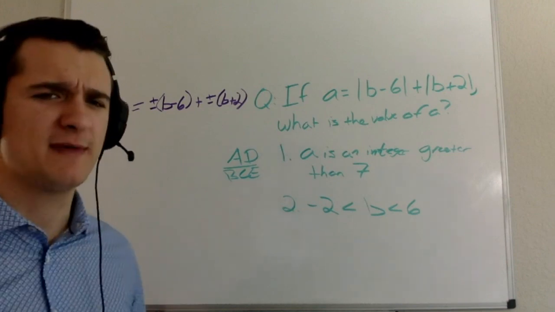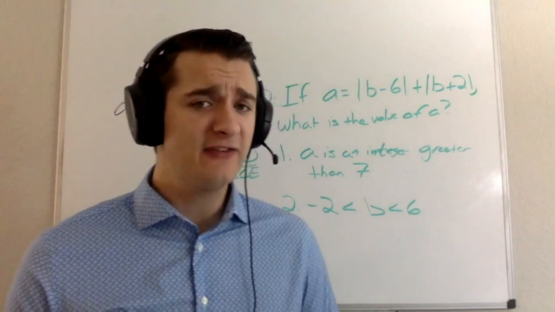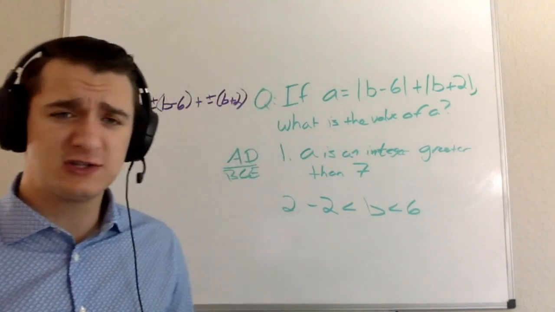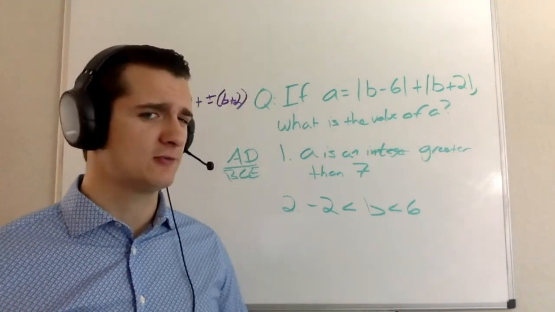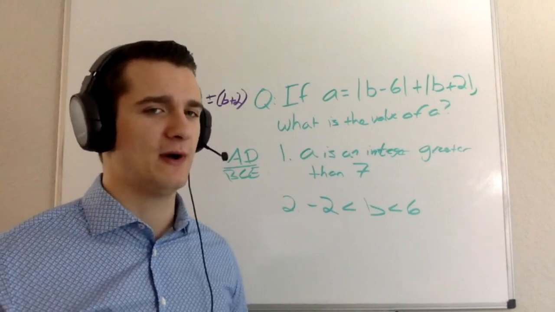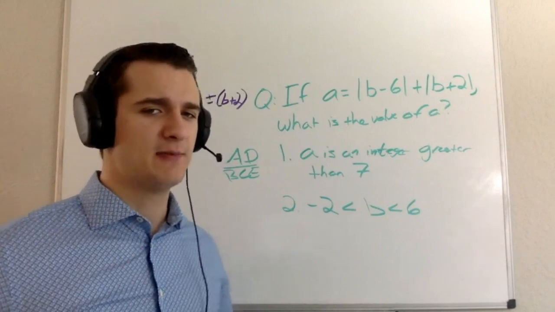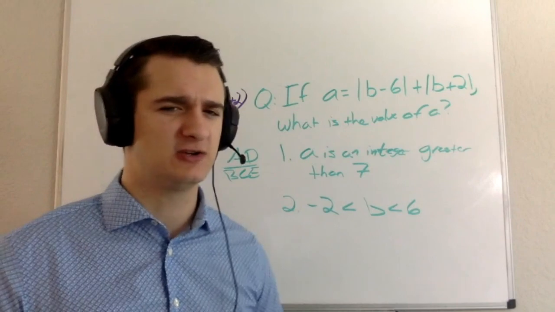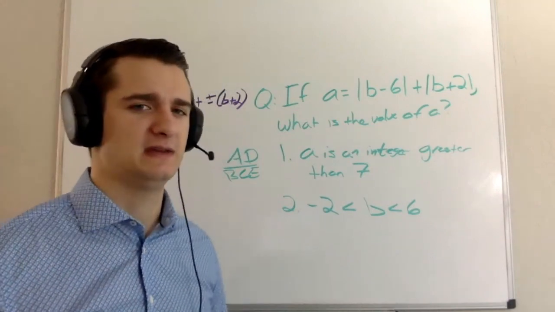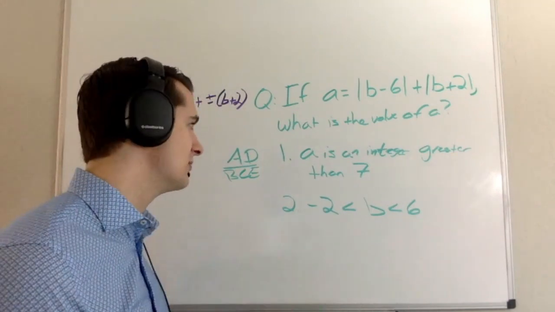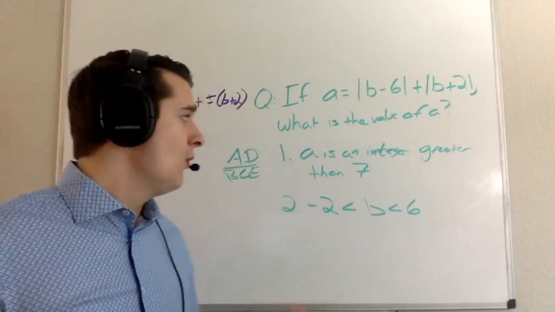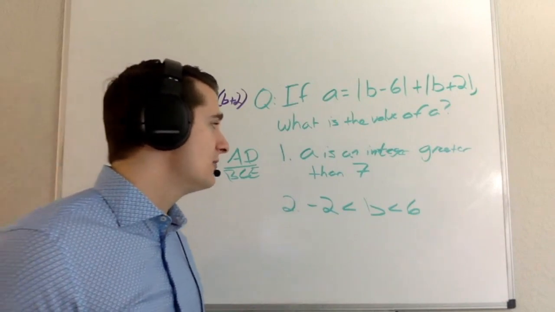That doesn't seem off the bat to help me, right? I have a couple options though. I could start to test cases, but if I test the wrong cases here, and we'll get into why in just a second, I'm going to repeatedly get the same integer, and I may be led to think that statement 1 alone is sufficient.